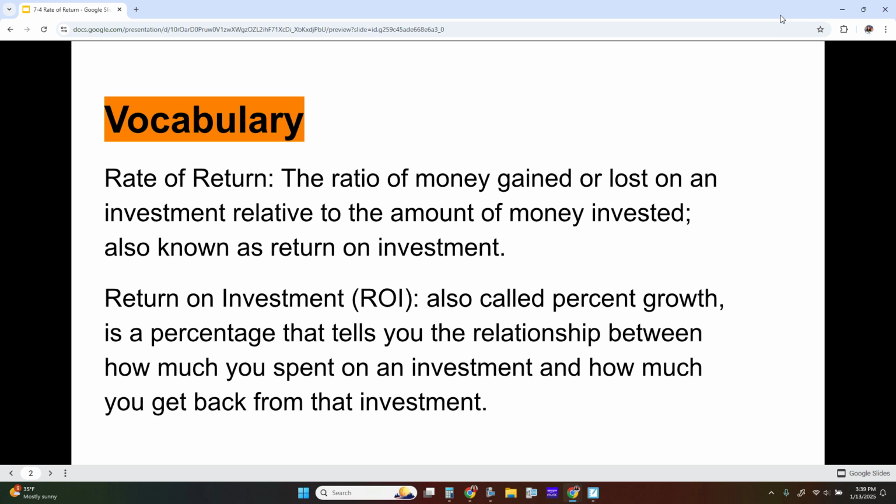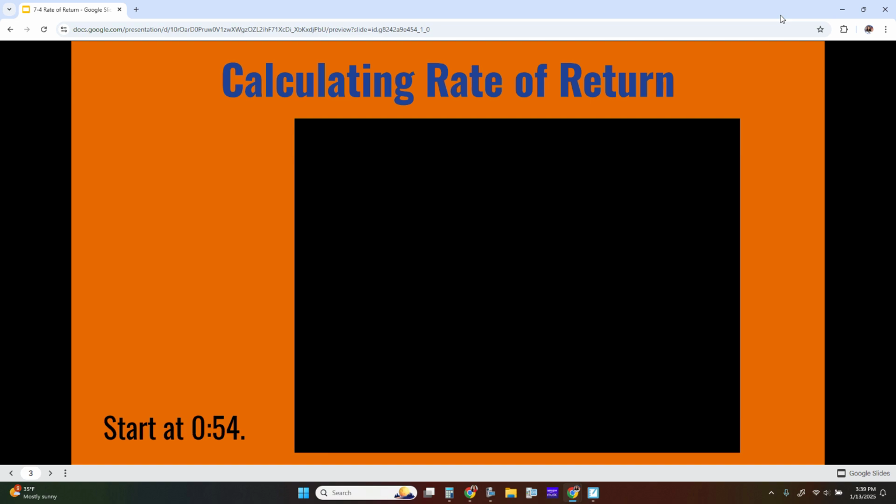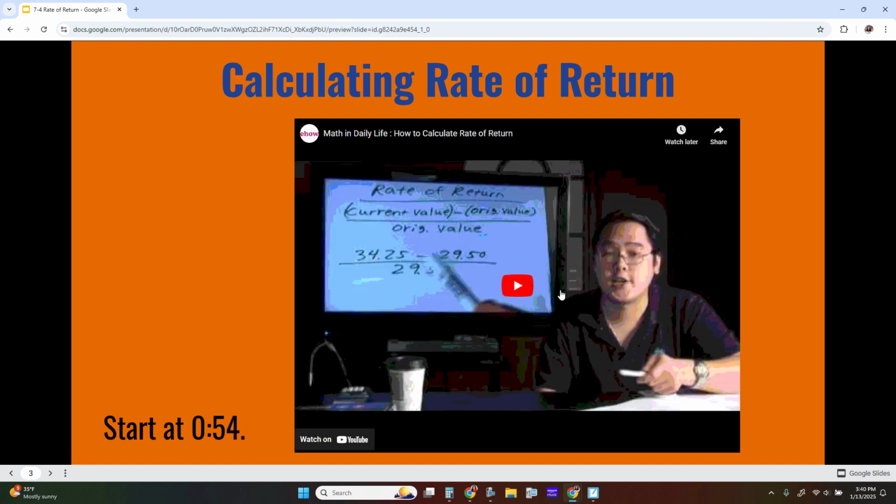What's important on these types of problems is that we are looking for a percentage of return. This rate of return, or return on our investment, is a percentage. We do have a dollar amount that we may have grown or lost, but we are looking at a percentage. All right, so in calculating a rate of return, we'll start with this quick video here.